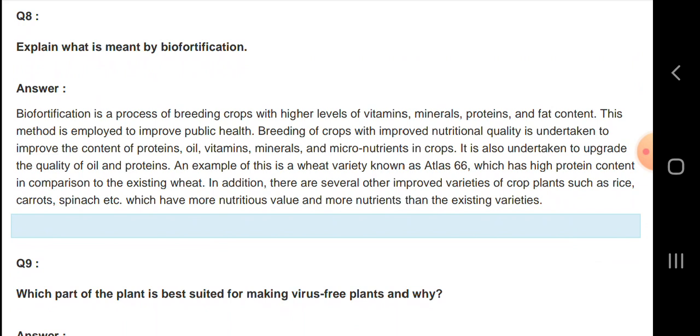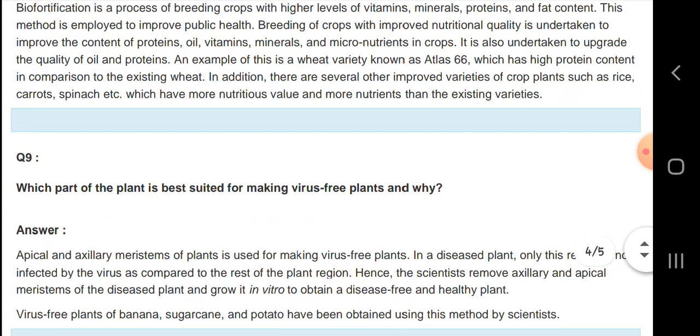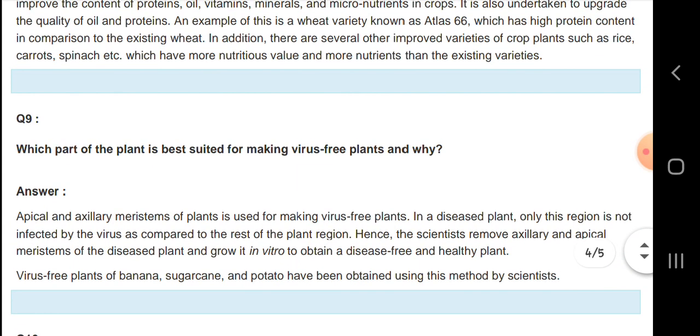Let us know about biofortification. Biofortification is the process of breeding crops with higher levels of vitamins, minerals, proteins and fat content, and the method is employed to improve public health. Breeding of crops with improvement in nutritional quality is undertaken to improve the content of protein.